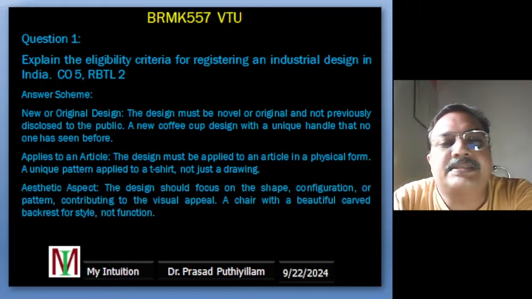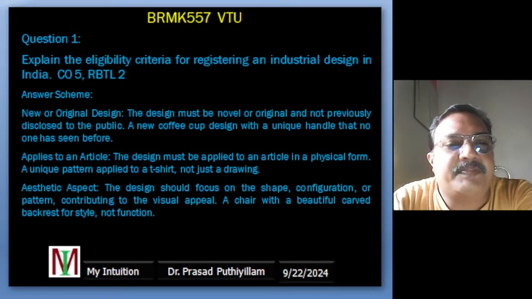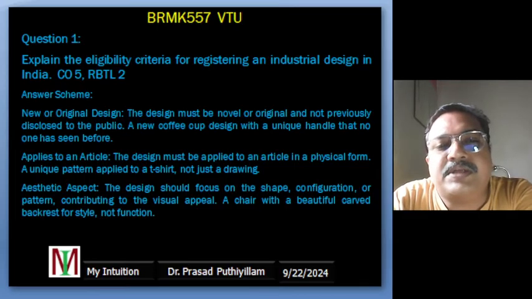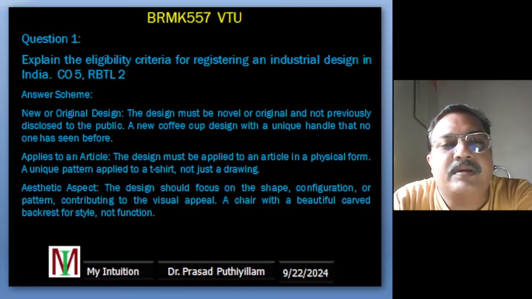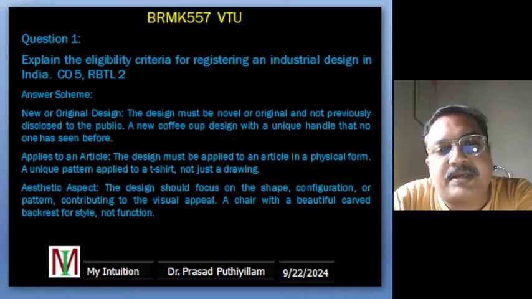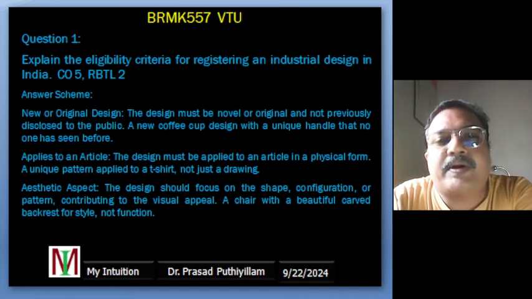Then comes the aesthetic aspect. The design should be about how something looks: its shape, the decoration, the pattern. It should not be about how the product works, but rather how it makes the product attractive or appealing to the eye.